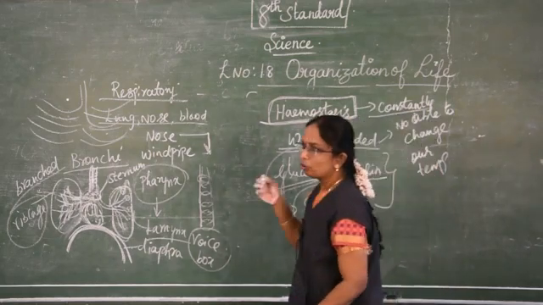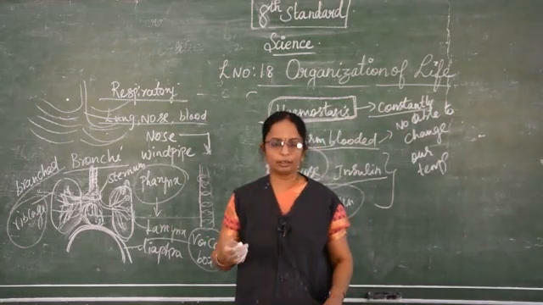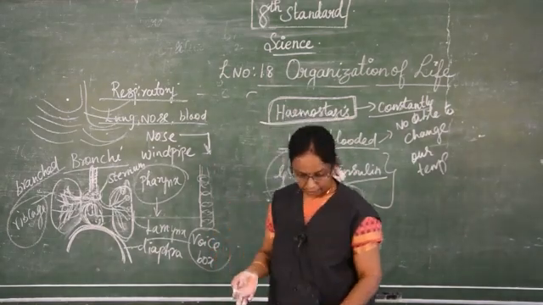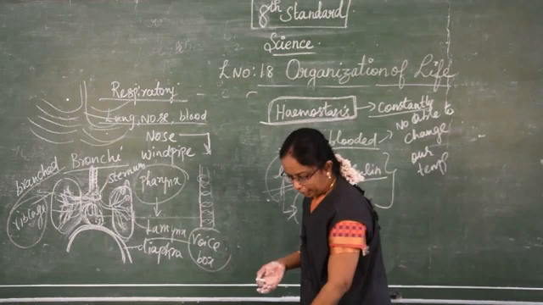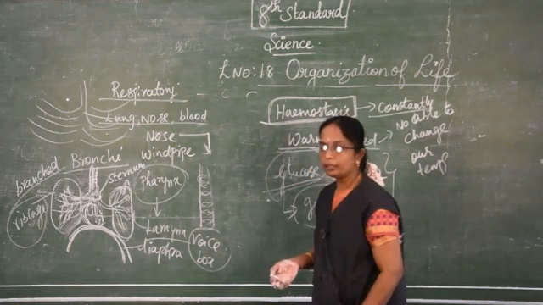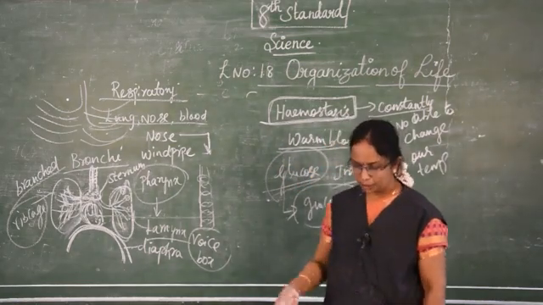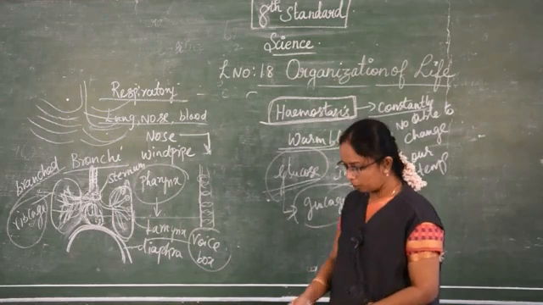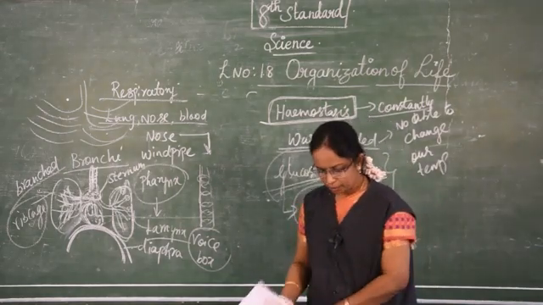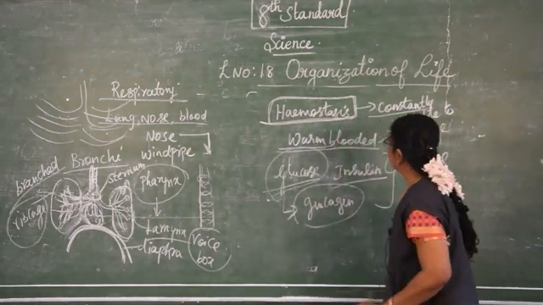So if it is warm, what are we doing? We are cooling by sweating. And if it is cold, by shivering we are able to keep the body temperature. Next, about diffusion.